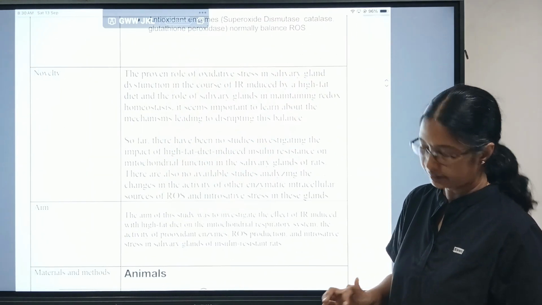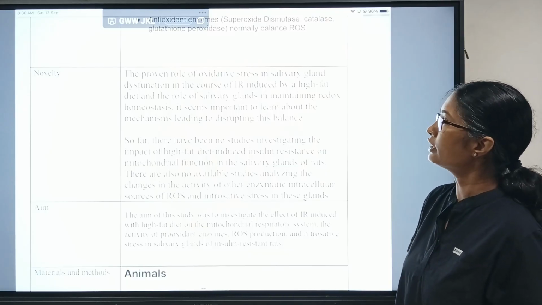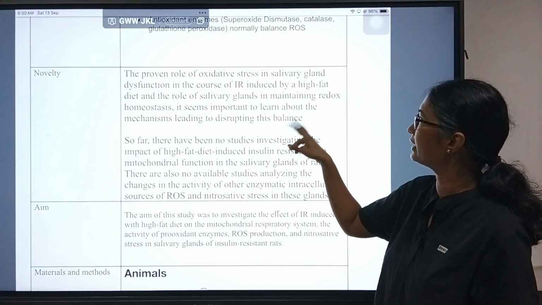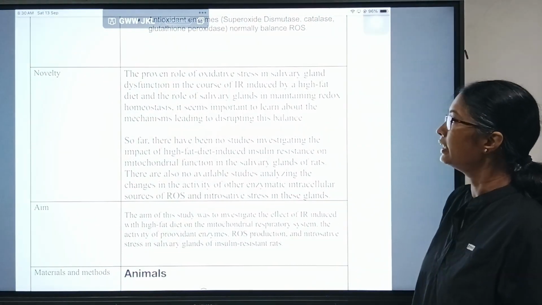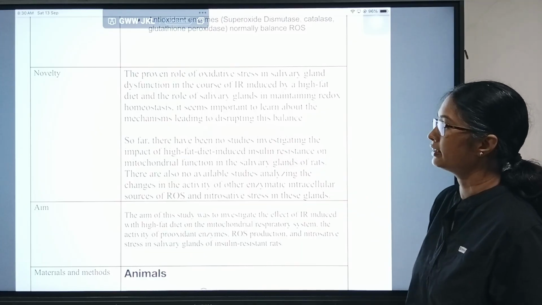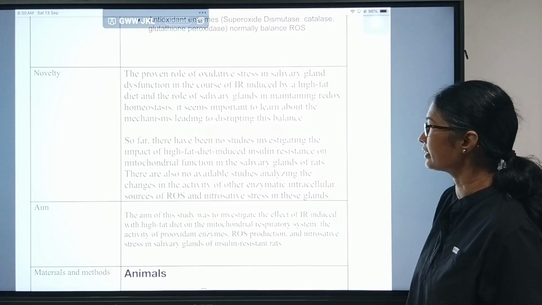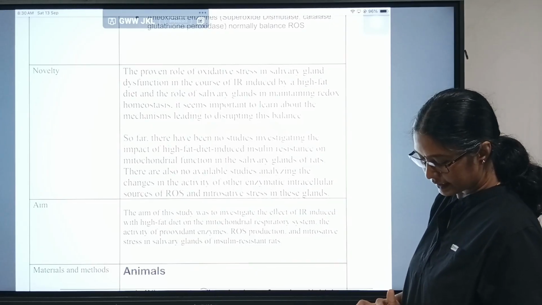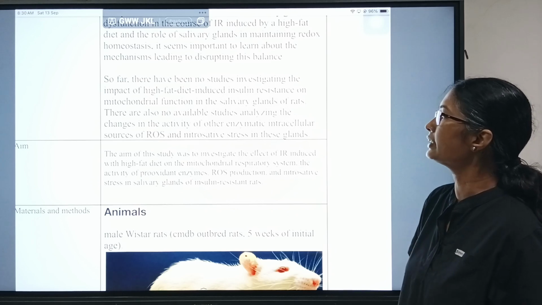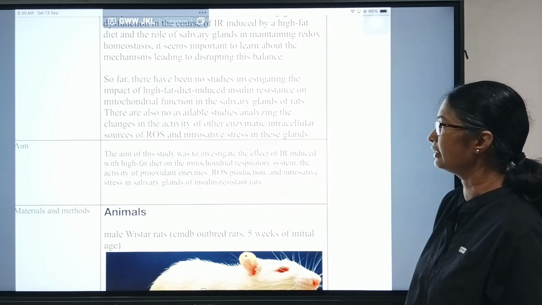So the novelty is, it is already proven that there is oxidative stress and salivary gland dysfunction in the course of insulin resistance induced by high fat diet, and the role of salivary glands in maintaining redox homeostasis. It is important to learn about the mechanisms linked to disrupting this balance. There have been no studies investigating the impact of high fat diet induced insulin resistance on mitochondrial function of the salivary glands of rats. There are also no available studies analyzing the changes in the activity of other enzymatic intracellular sources of ROS and nitrosative stress in these glands.